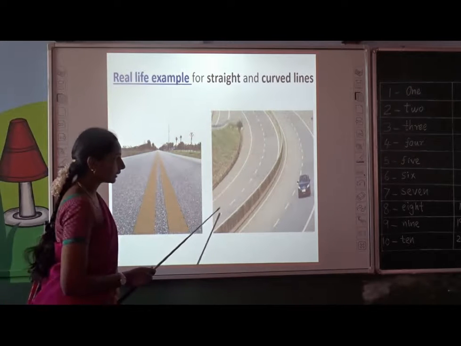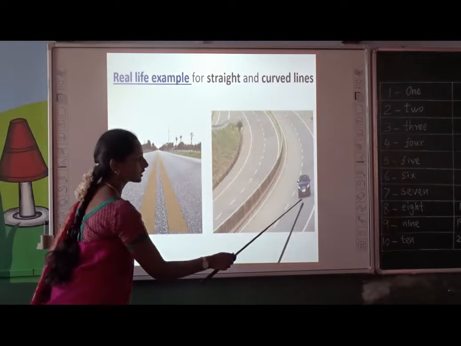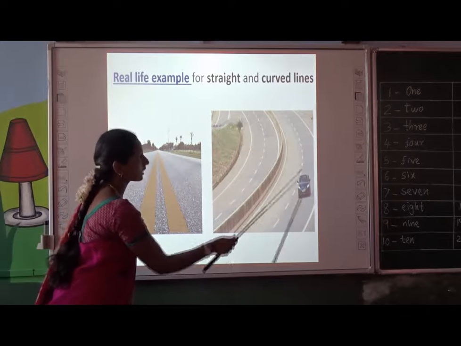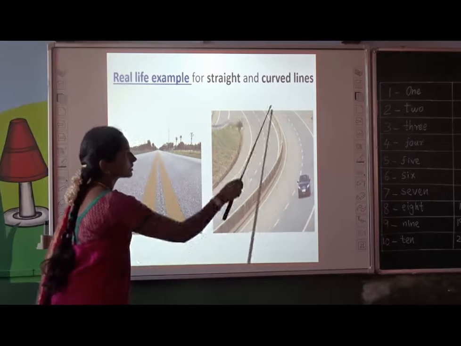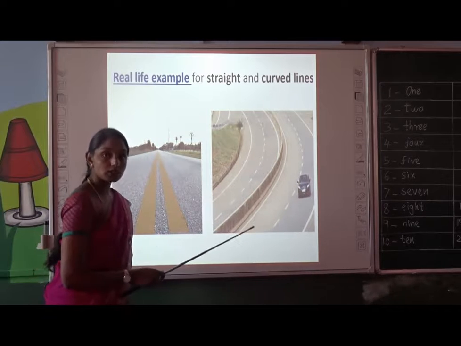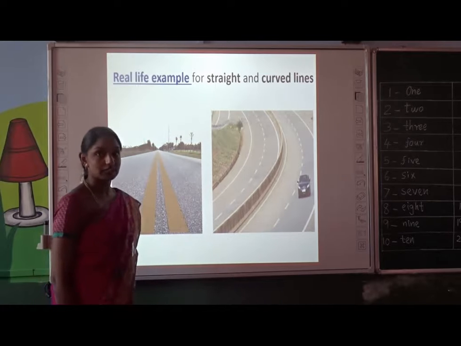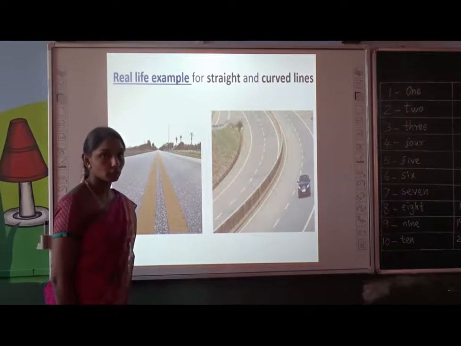See here. See the road is bending. Can you see a car is moving in the second picture? Yes, the path of this car is an example of curved line because the road is bending. Okay, children. We can see straight line and curved line in our real life examples. Try to observe it. Okay. Please make note of real life examples.